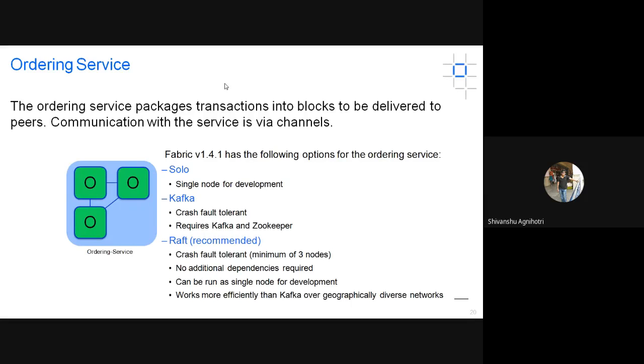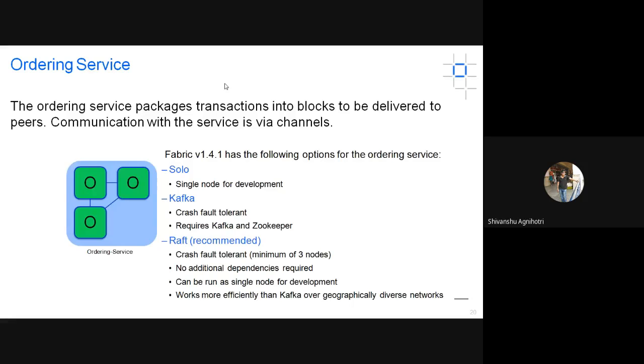There are some blockchain networks where mostly crash faults occur, meaning nodes get crashed sometimes. In that case, we can use the Raft consensus mechanism, or Kafka. Solo is for a single node, meaning you are developing a single Fabric network and just 2 or 3 peers are going to communicate. You can check on the internet how these actually work.